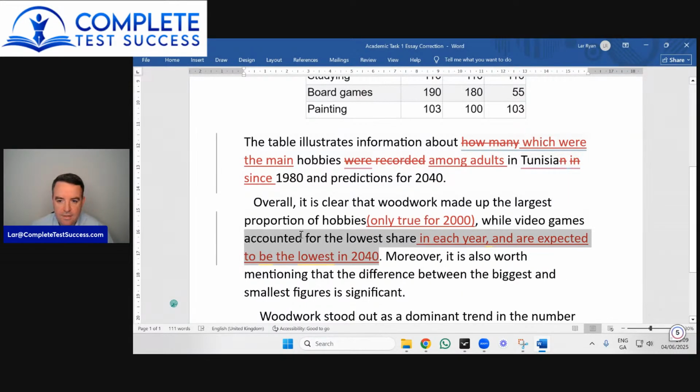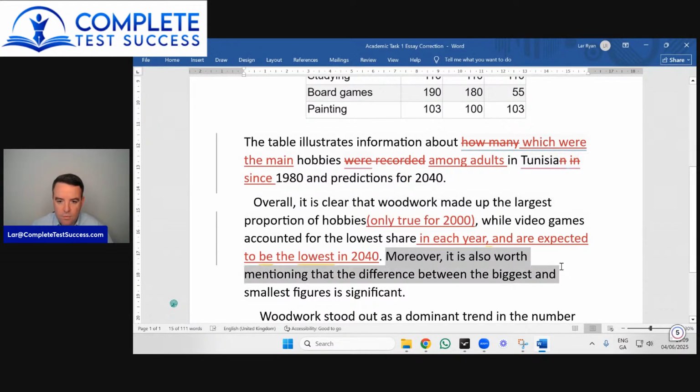So there, now that's an accurate description of video games being the lowest in each year and expected to be the lowest in 2040. Whereas when you talked about woodwork, that was true for the year 2000, but it wasn't true for the other years. And you didn't say that you're talking about 2000, so that's unclear.